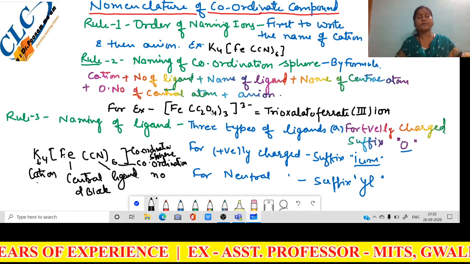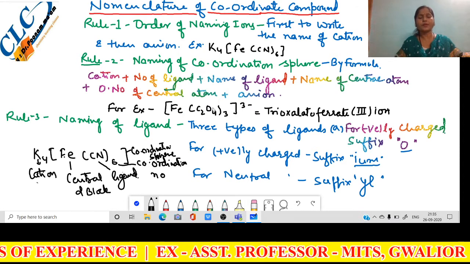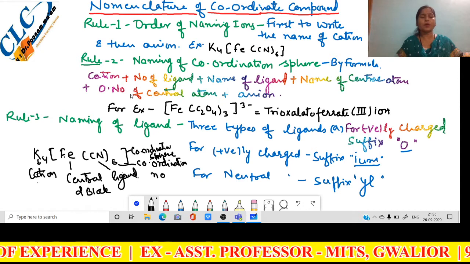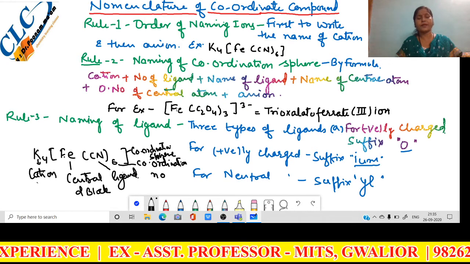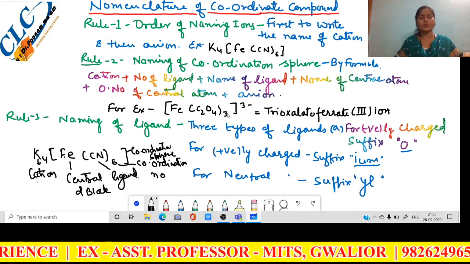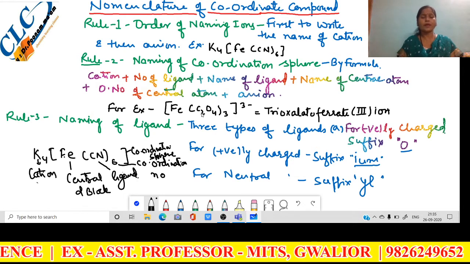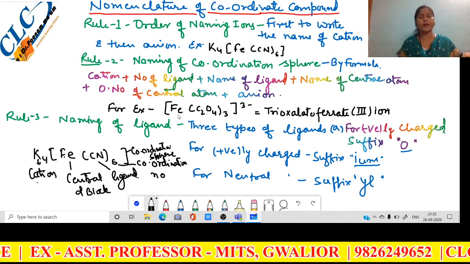With the help of the charge on the ligand, we have to determine the oxidation number of the central atom. When naming the coordination sphere, we write the number of ligands, then the name of the ligand, and then the name of the central atom.